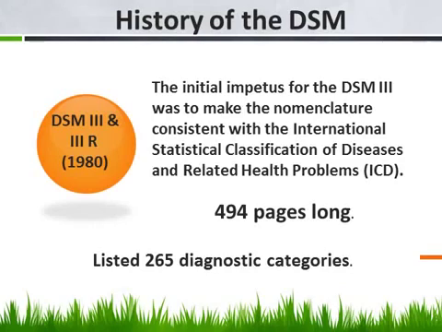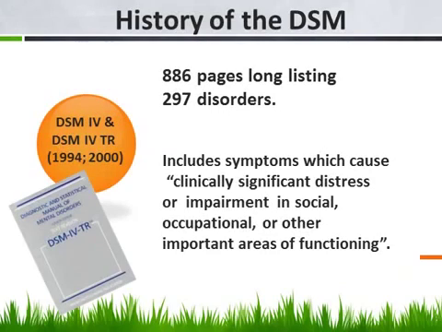Then in 1980 came the DSM-3 and the DSM-3R. Again, each book gets a little bit longer. This one was 494 pages long and listed 265 diagnostic categories. Again, the whole purpose was to try to make this terminology that's used in psychological diagnosis standard from one part of the country to the other part of the country. It was a very important tool for psychologists to be able to use a manual such as this. Again, please notice how each edition gets longer and longer.